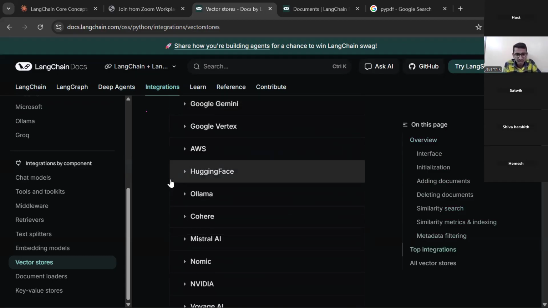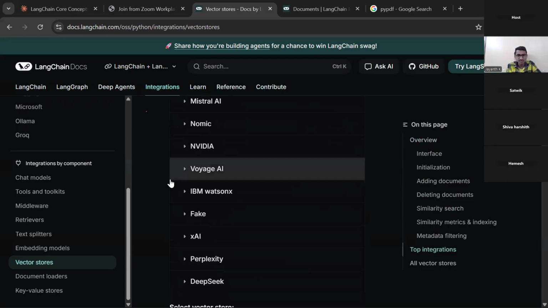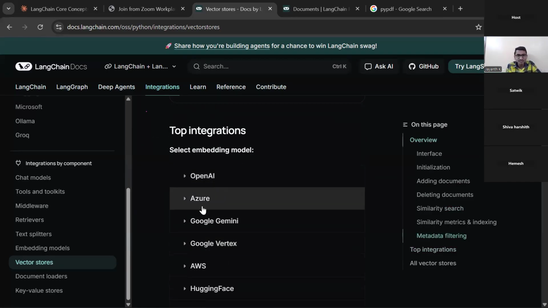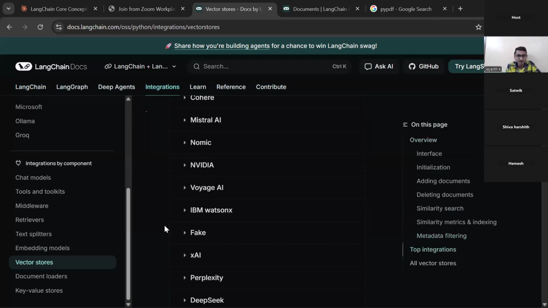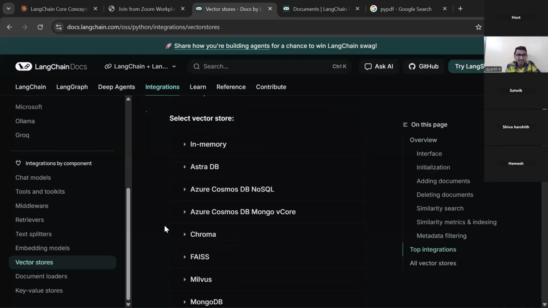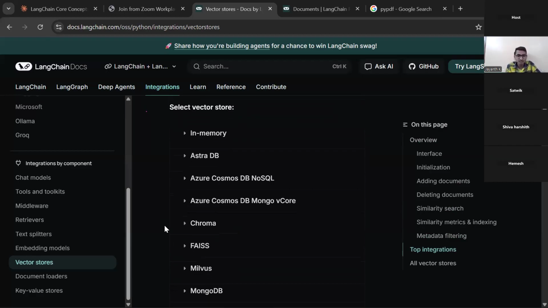Now the point is, I have to show you where this FAISS is present. Here they are listing top integrations, but these are all paid. We are not going to use paid things, because we are in the learning phase. When you are doing an end-to-end real world project, we will go with the paid ones because they are consistent in response, they are reliable, and there are many advantages of paid things.